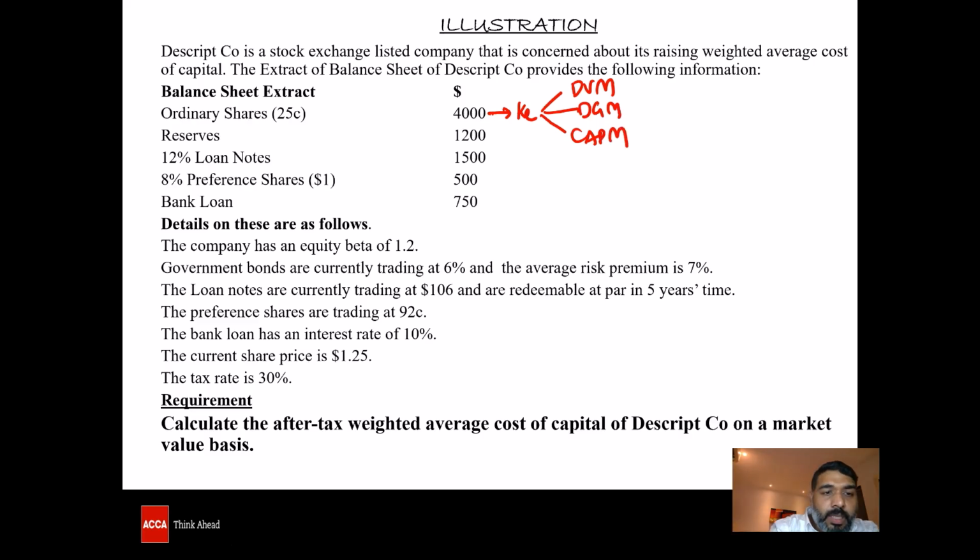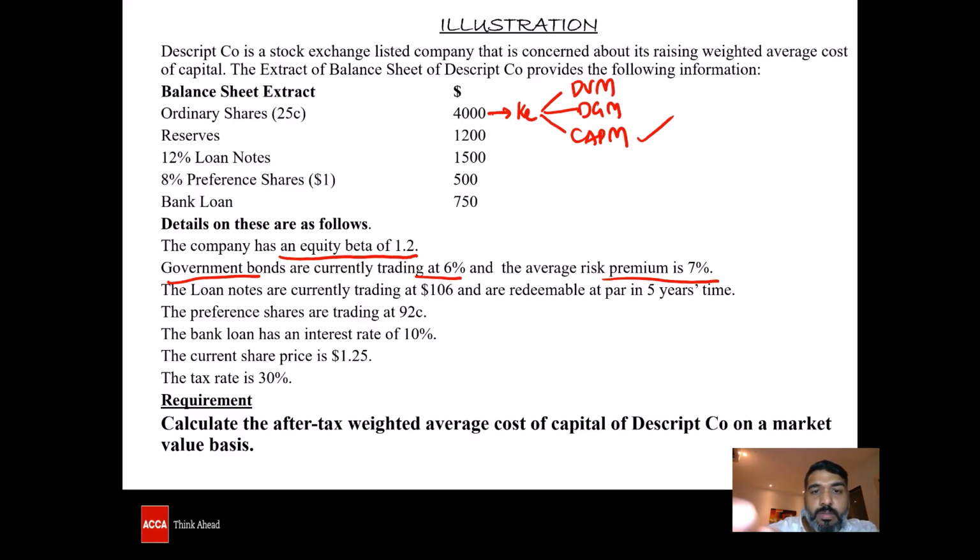Let's read the question. The company has got an equity beta of 1.2. Government bonds are trading at 6%. The average market risk premium is 7%. With the information given here in the question, we can identify that KE is calculated as per the CAPM model.